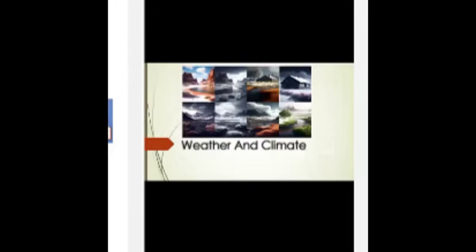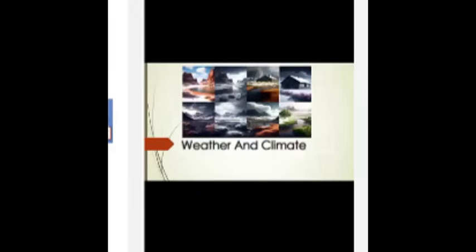Number 3, humidity. Humidity is the measure of the amount of water vapor in the air. High humidity can make the air feel warmer and can affect the weather, such as causing thunderstorms and fog.